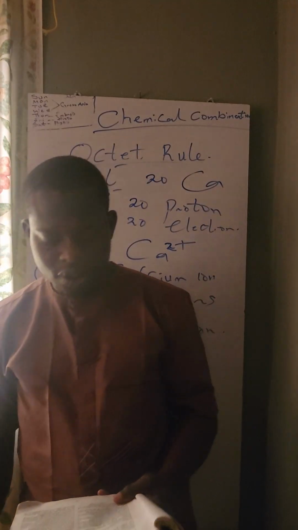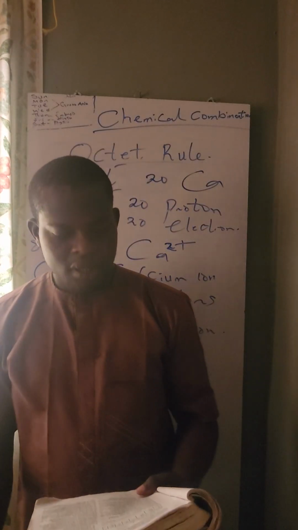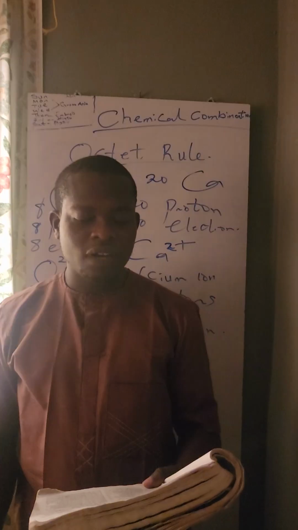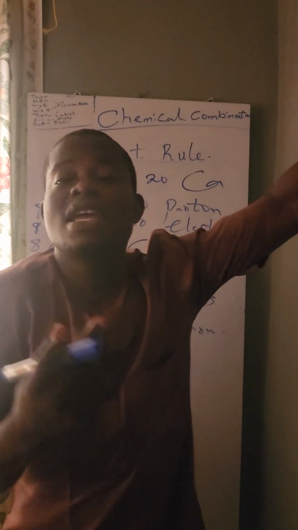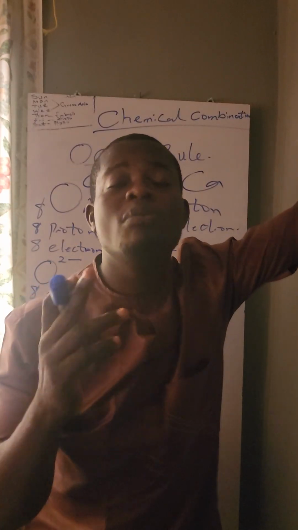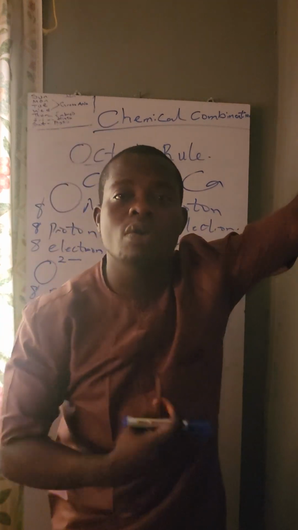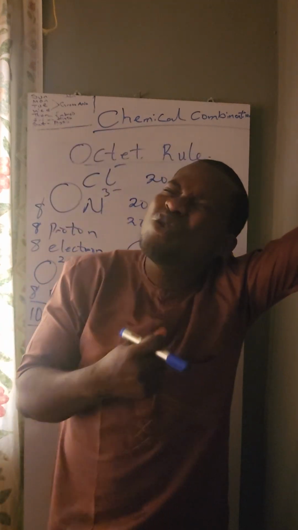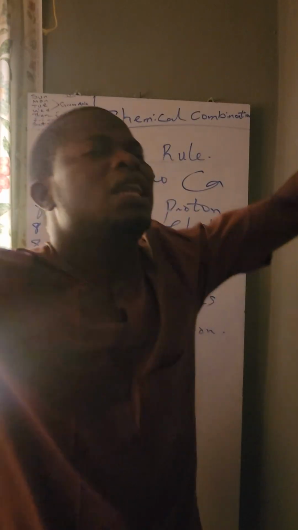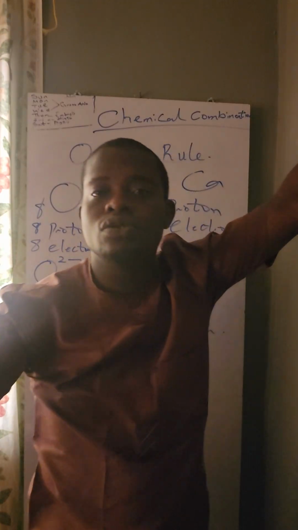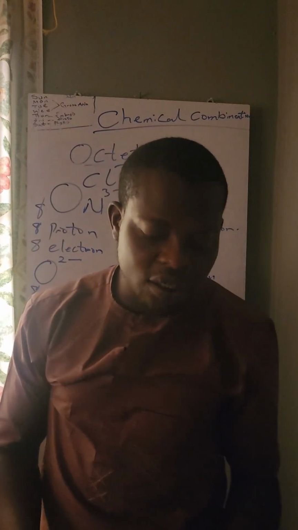Note this. Note 1. The charge of an ion is the electrovalency of the element. The number of electrons an atom can lose or gain is what we call its charge. Some WAEC questions won't tell you the charge; they'll tell you the electrovalency of the element. So, the charge of an ion is the electrovalency of the element.